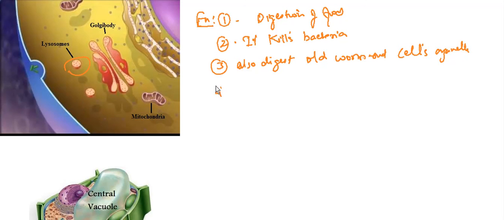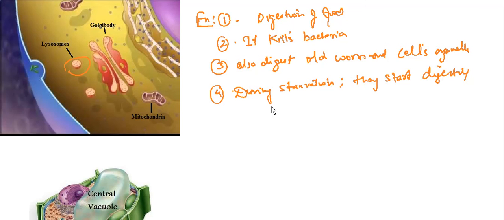Okay. Fourth function, it acts as a suicidal bag because during starvation it starts killing the nearby cell organelles. During starvation they start digesting the nearby cell organelles.